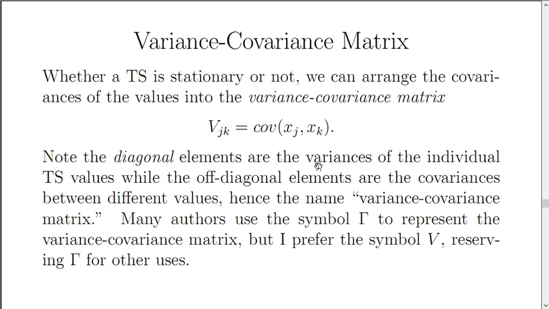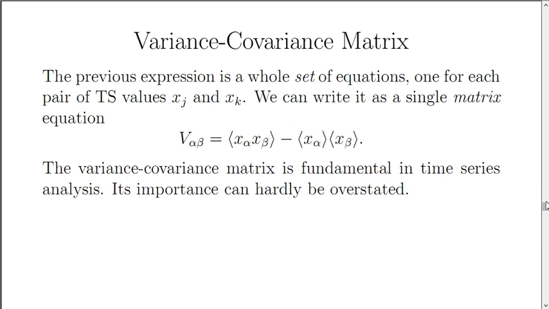The off-diagonal elements, those for which j is not equal to k, are the covariances between different values. And that's where we get the name variance-covariance matrix. Some authors use the uppercase Greek letter gamma to represent the variance-covariance matrix, but I prefer the symbol V because I often use the uppercase Greek letter gamma for other uses.